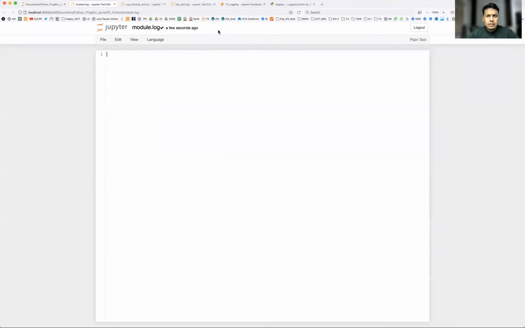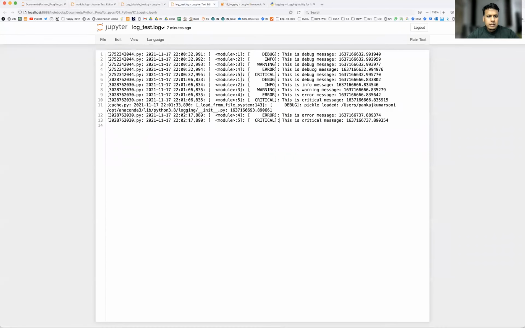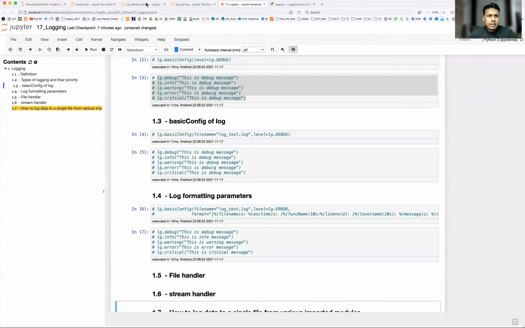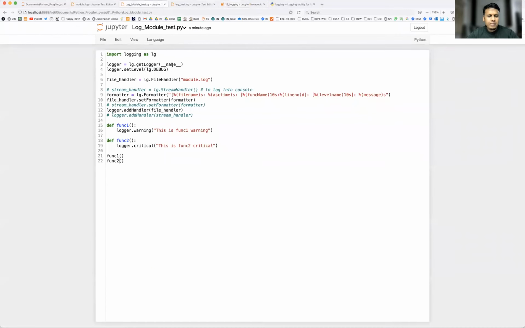Okay, now it is over. Let's see the log, what it has captured. Okay, so what it is capturing, log module test.py. So if you see here, earlier it used to be the file name, right? So now why is it coming like this? Because if you see my code, here I have given the name, right?